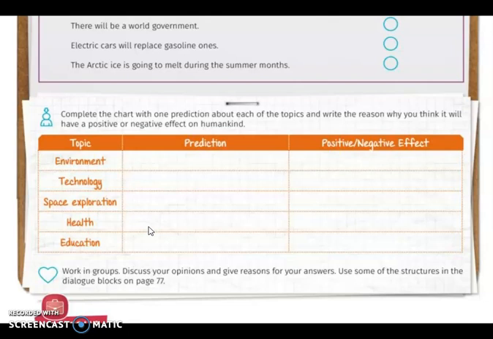About health, right now maybe we don't take too much care of our health because we eat too much junk food. We don't exercise due to the pandemic. So how do you consider your health is going to be? Try to imagine yourself in the future and how you can see your future, and tell me what's going to be positive and negative.